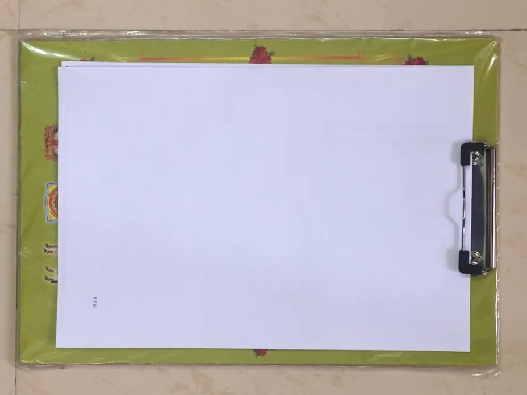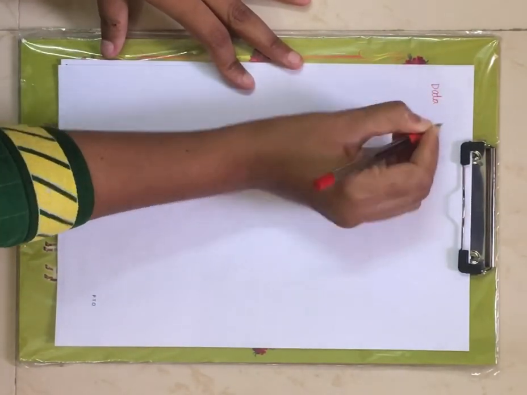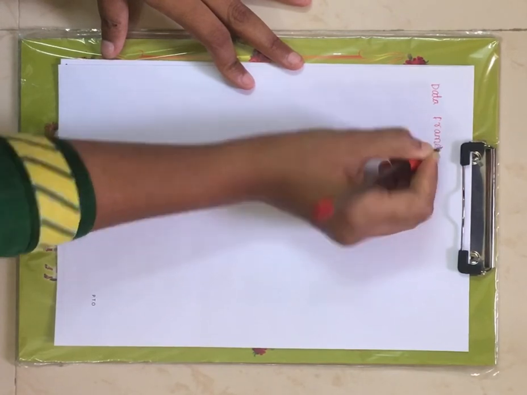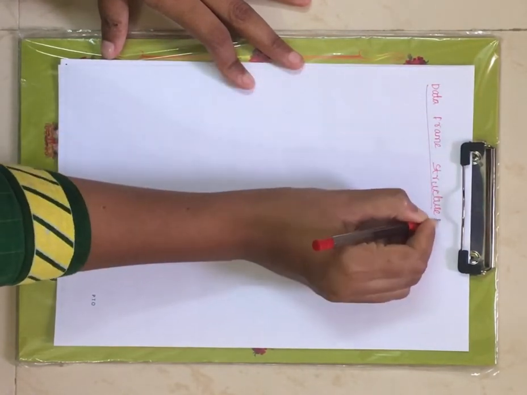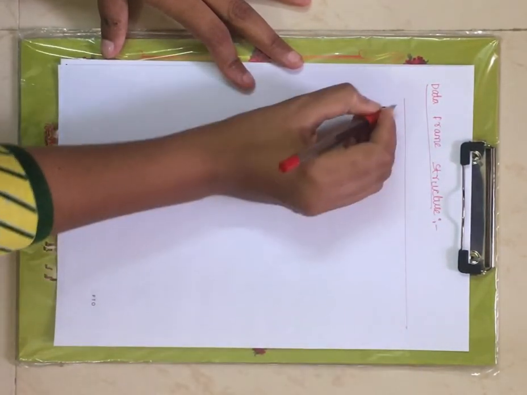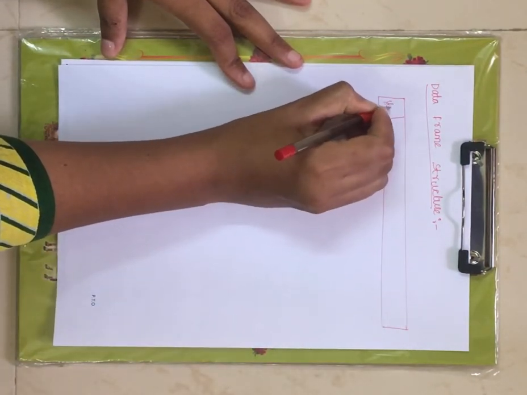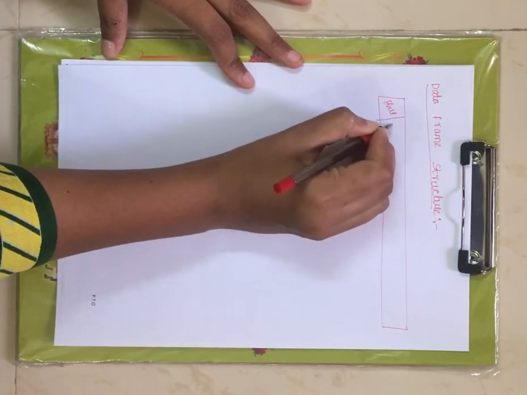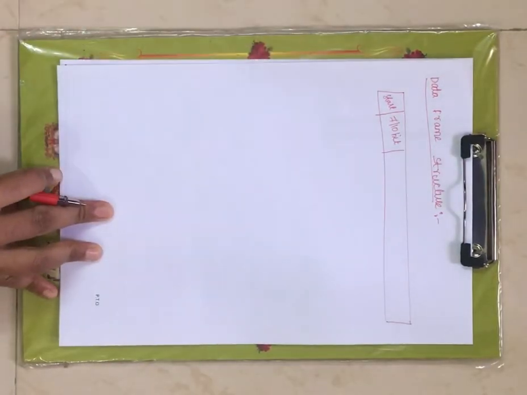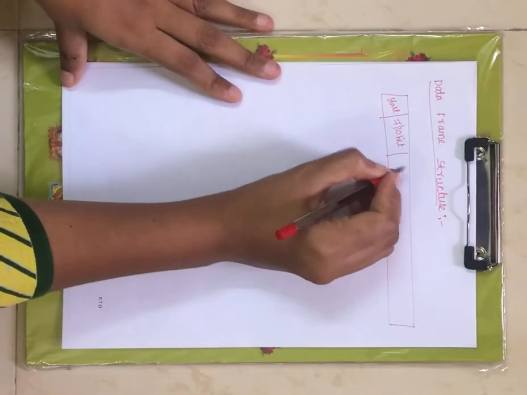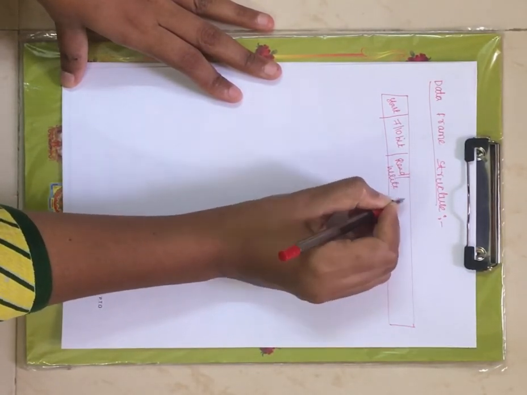Now next we will see about the data frame structure. First let me draw its data frame structure. First we will have start, and next we will have 7 or 10 bit slave address, the slave address for the selection of a particular slave. And next you have read or write bit for reading or writing the data.